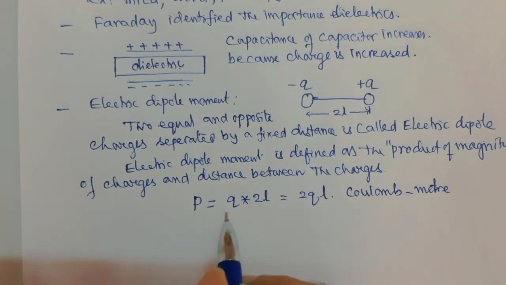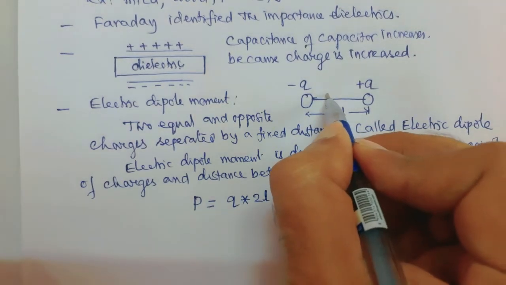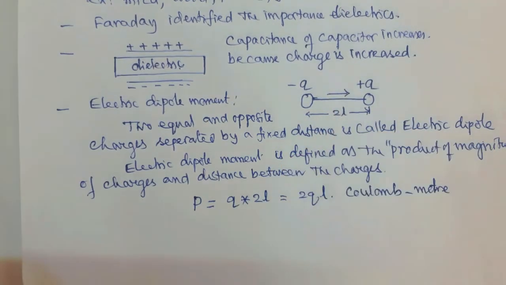Is it a vector or a scalar? The electric dipole moment is a vector. And what is the direction of this vector? The direction is from negative charge to positive charge.